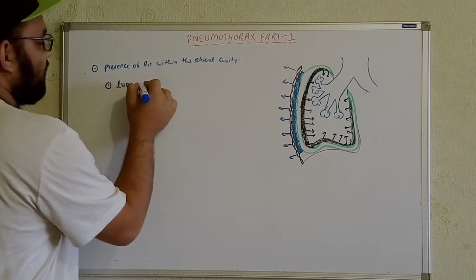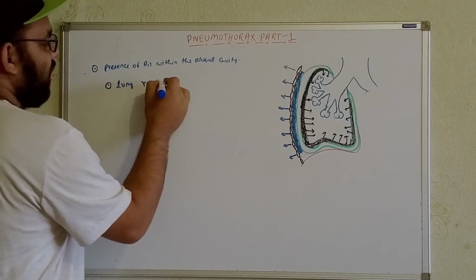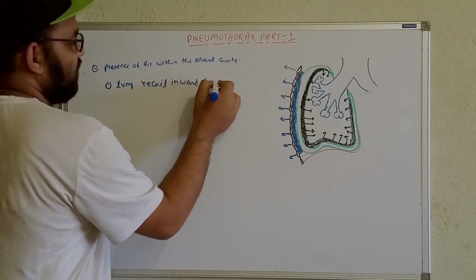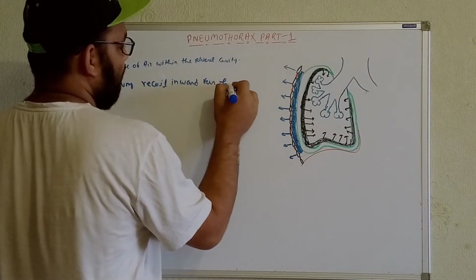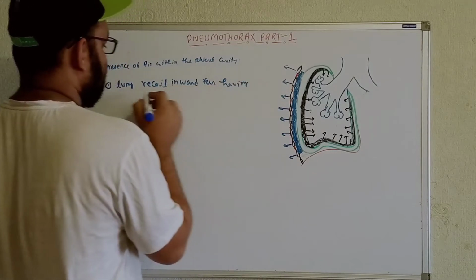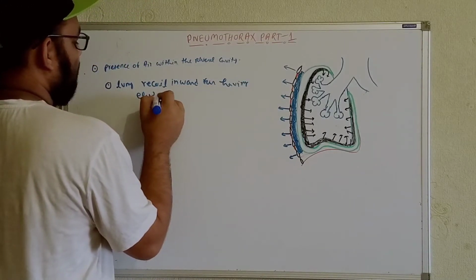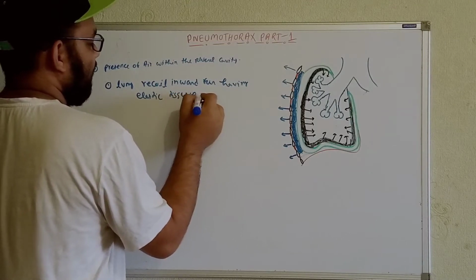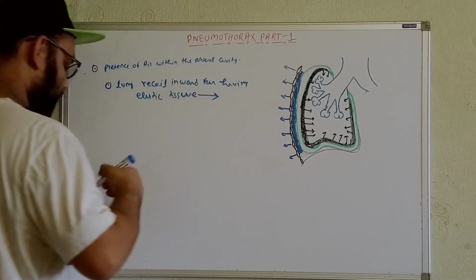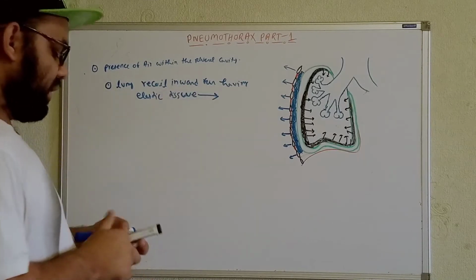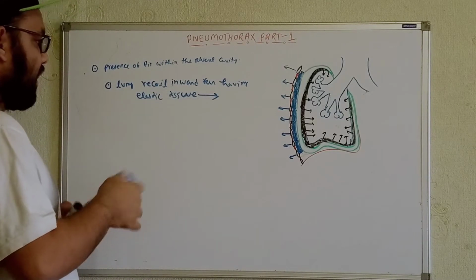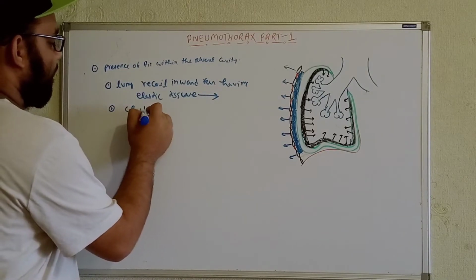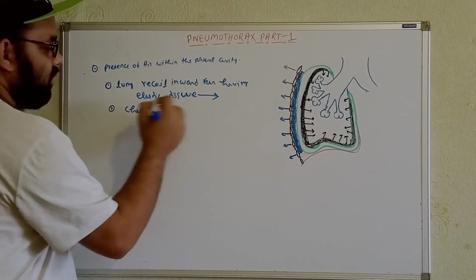So if we write it here, the lungs have the tendency to recoil inward for having elastic tissue, the recoiling tendency going inward. And what about the chest wall? The chest wall would love to expand outward.